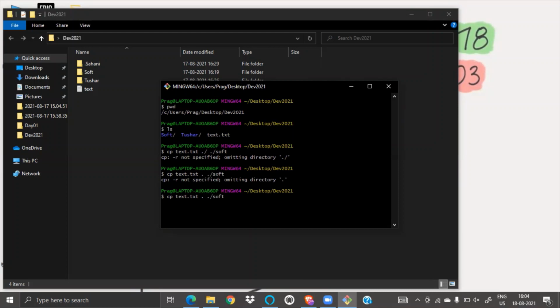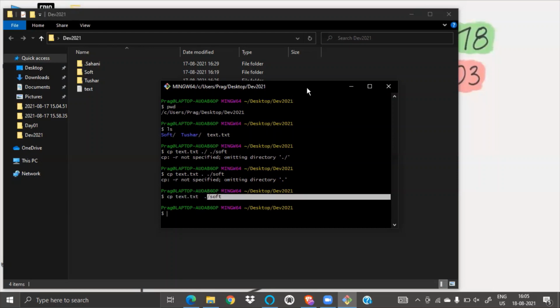Okay, what is this omitting directory? Let's see, I want the source file to be dot. Does this work? Okay, it worked. So what I did is I just copied cp.txt to the source file, sorry, to the destination. And where is the destination? Destination is soft. So I have a copy of text.txt in soft.